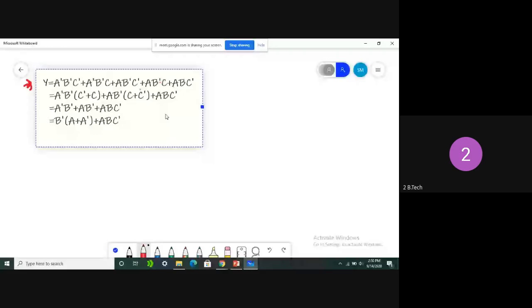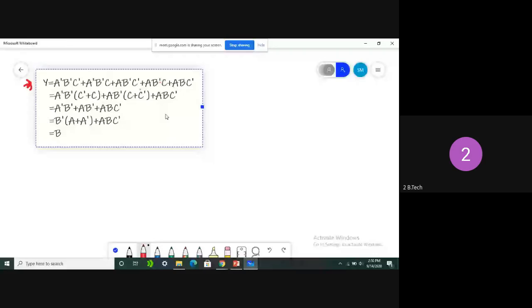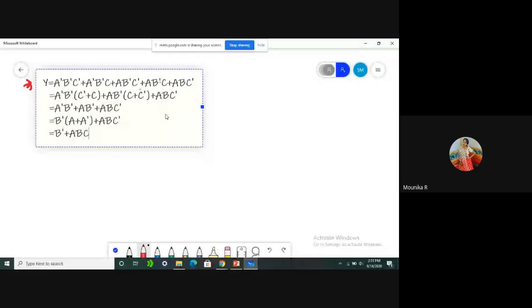Now tell me. A plus A bar is value 1, so we are left with B bar plus A, B, C bar. If you delete this B and write this B here by using associative law, are you able to get this one? B bar plus AC bar B.